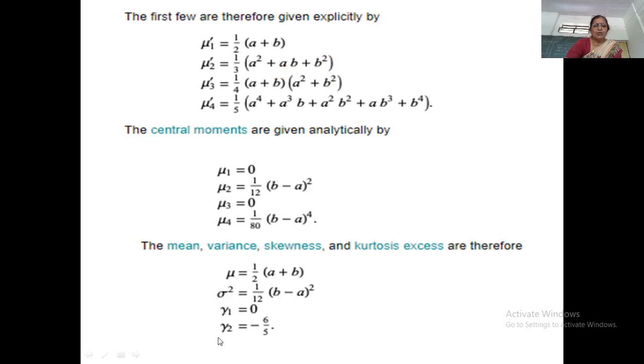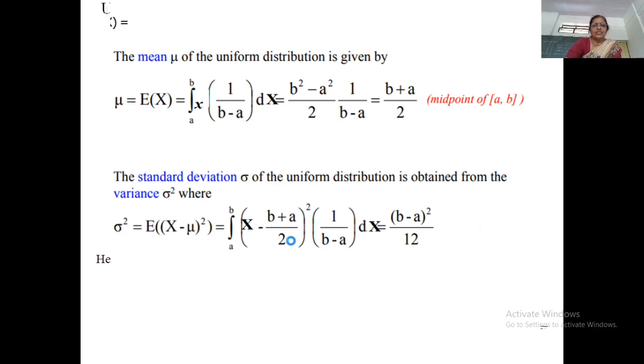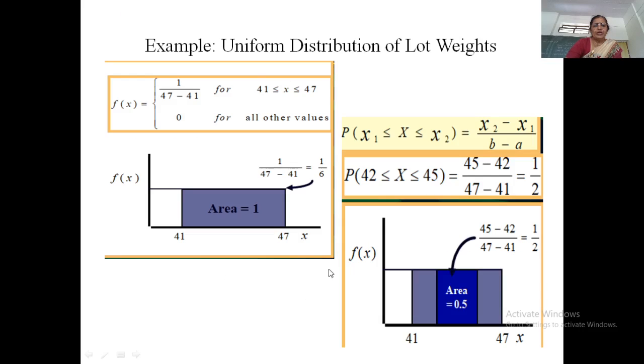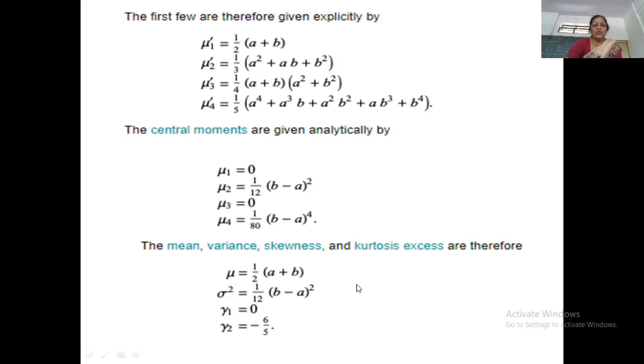And further gamma 2 is minus 6 upon 5 because the distribution is flat. Therefore the distribution is platykurtic. Platykurtic means flat, and we can see that the distribution is flat. Actually it is constant throughout the range, and therefore here gamma 2 comes out to be negative, that is, the distribution is platykurtic.